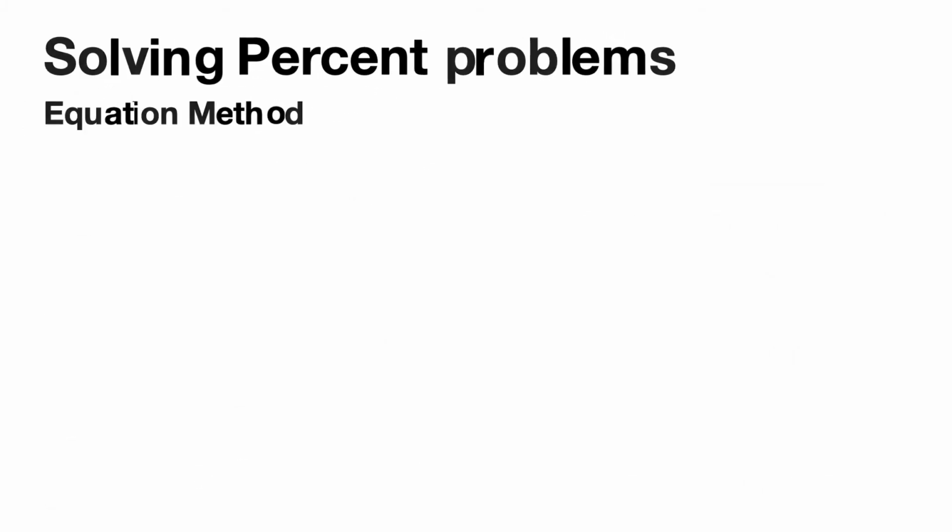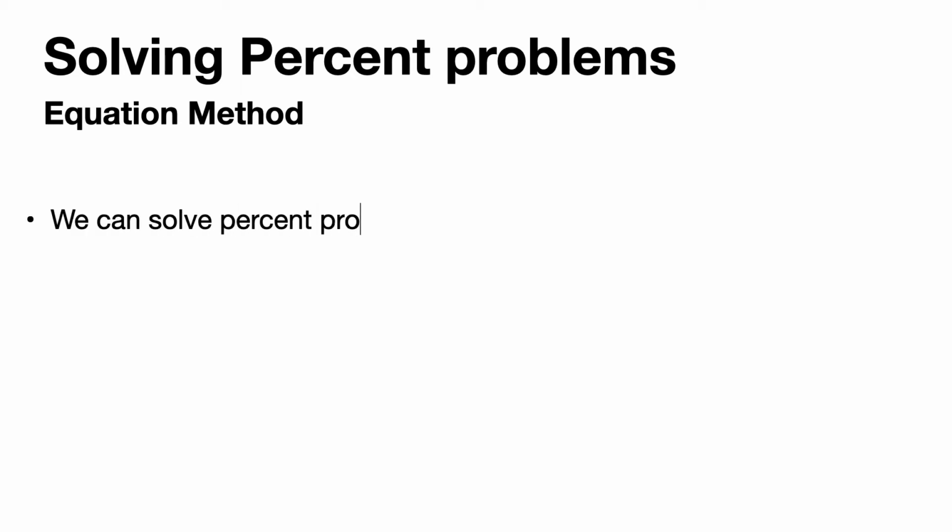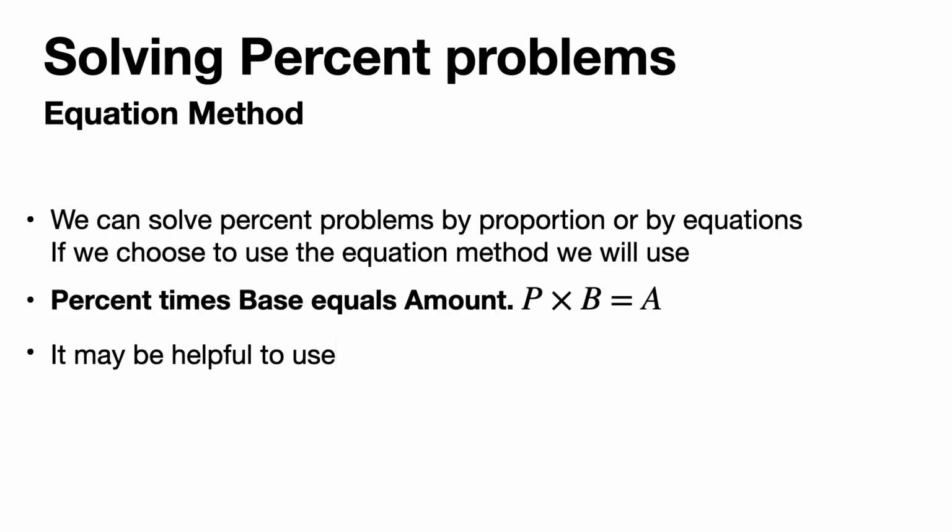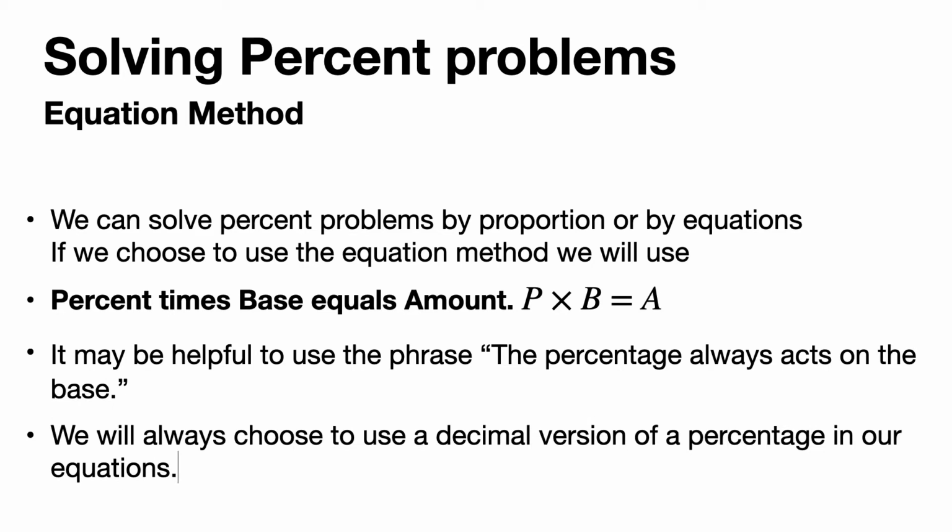Next thing I want to look at is the equation method. So we are going to look at some word problems for percent problems. And doing this, generally students want to use an equation method, and that's what I want to talk about now. We can solve percent problems by proportion or equations. If we choose to use the equation method, we will use percent times base equals amount, or P times B equals A. It may be helpful to use the phrase, the percent always acts on the base.